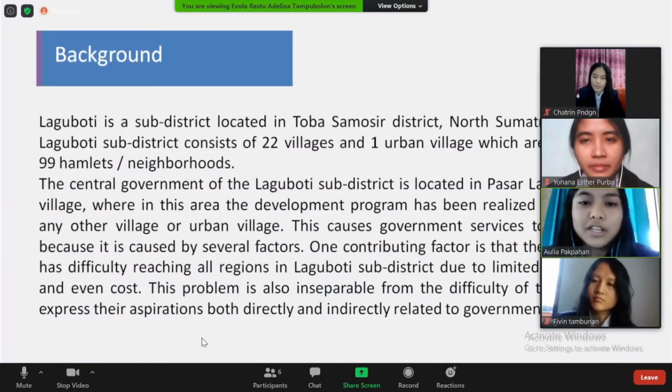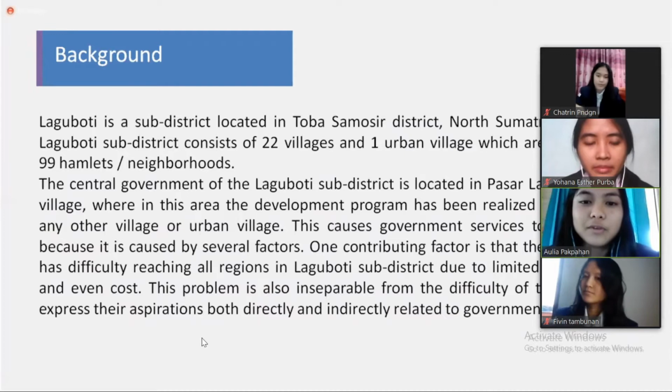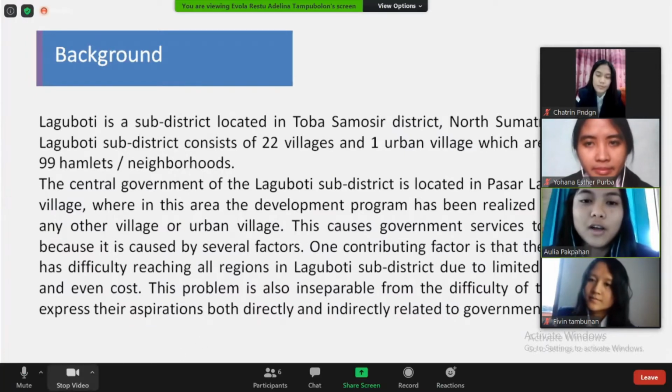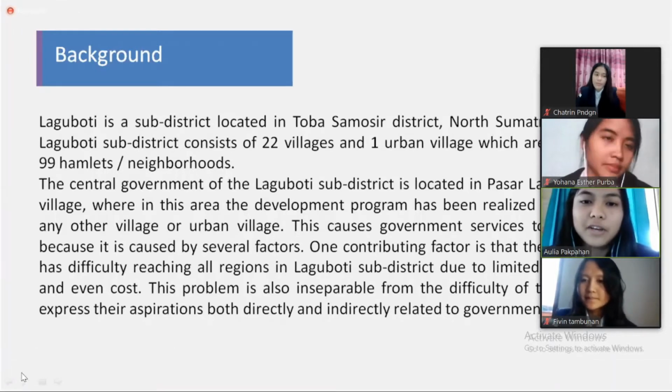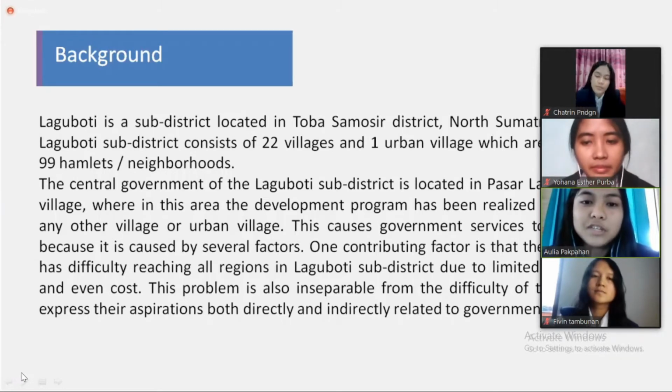First, I will explain the background. The background of Solvee we take from the central government of the Laguboti sub-district, located in Pasar Laguboti. The factor is the government's difficulty in reaching all regions in Laguboti sub-district due to limited time, energy, and cost. This problem is also inseparable from the difficulty of the society in expressing their aspirations.